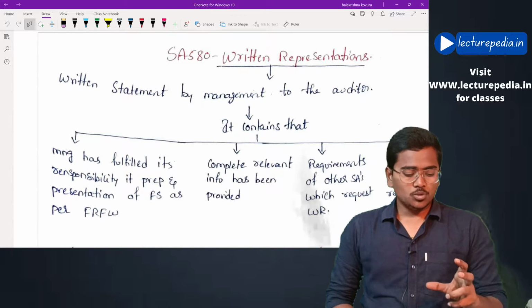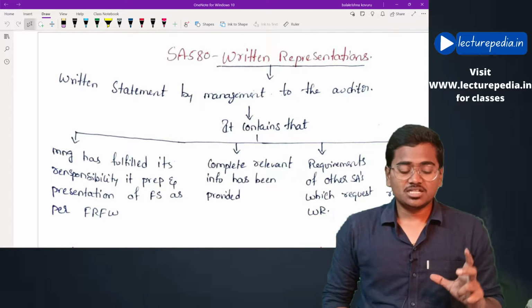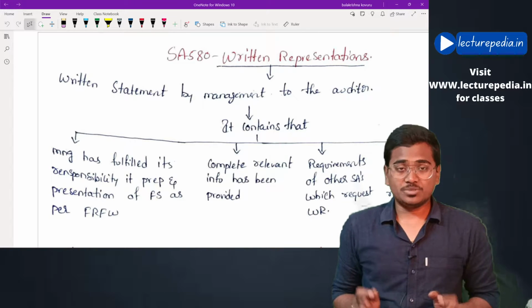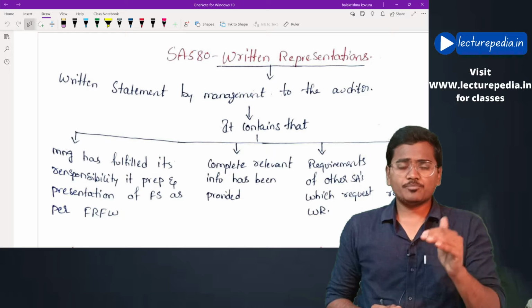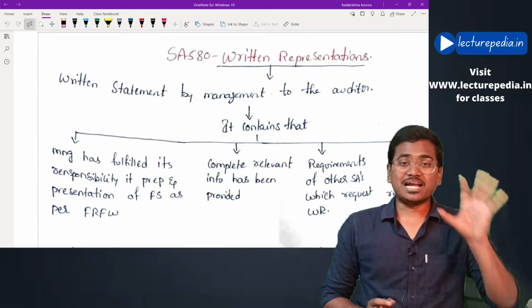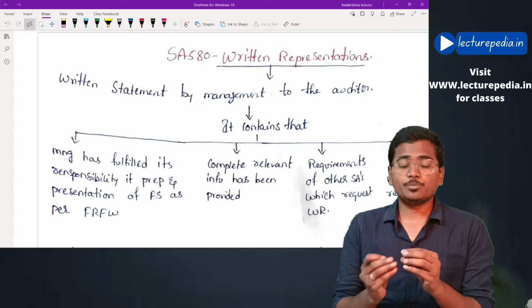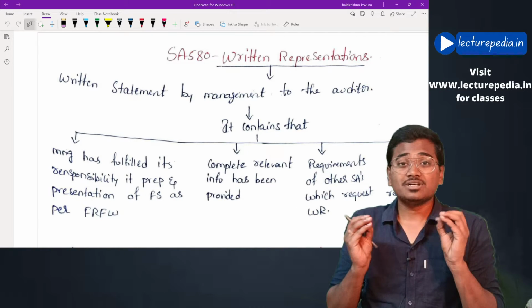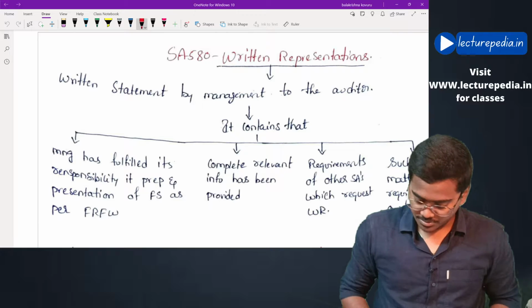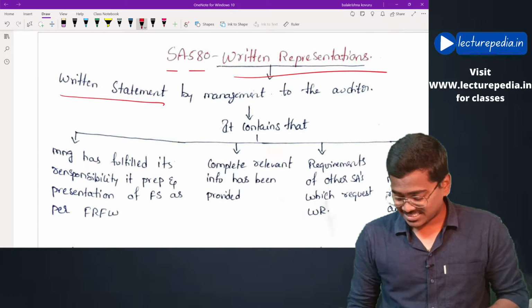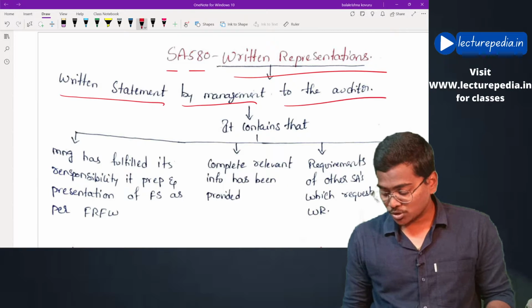This written representation will be given by management to the auditor, in the form of a written statement by the management addressed directly to the auditor. That would be a simple definition of written representation. SA 580 Written Representation: a written statement by management to the auditor.